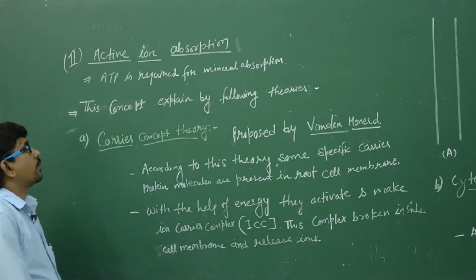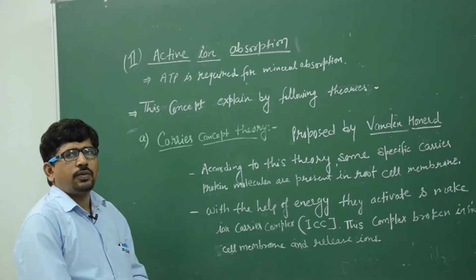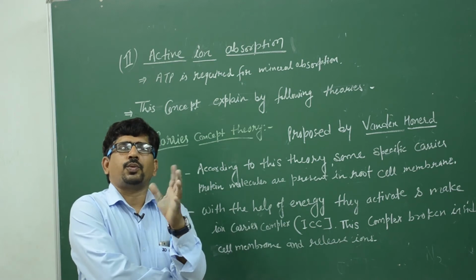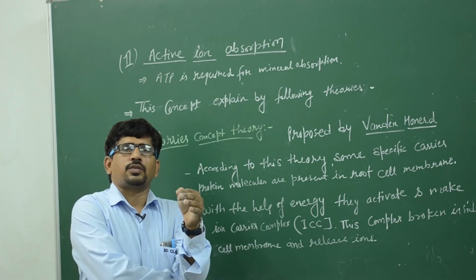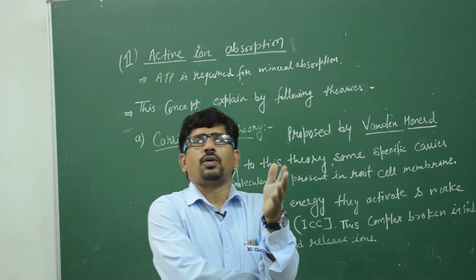Dear students, we now discuss the next theory of ion absorption, that is the active ion absorption theory. The mechanism of ion absorption may be of two types on the basis of energy requirement: passive or active.